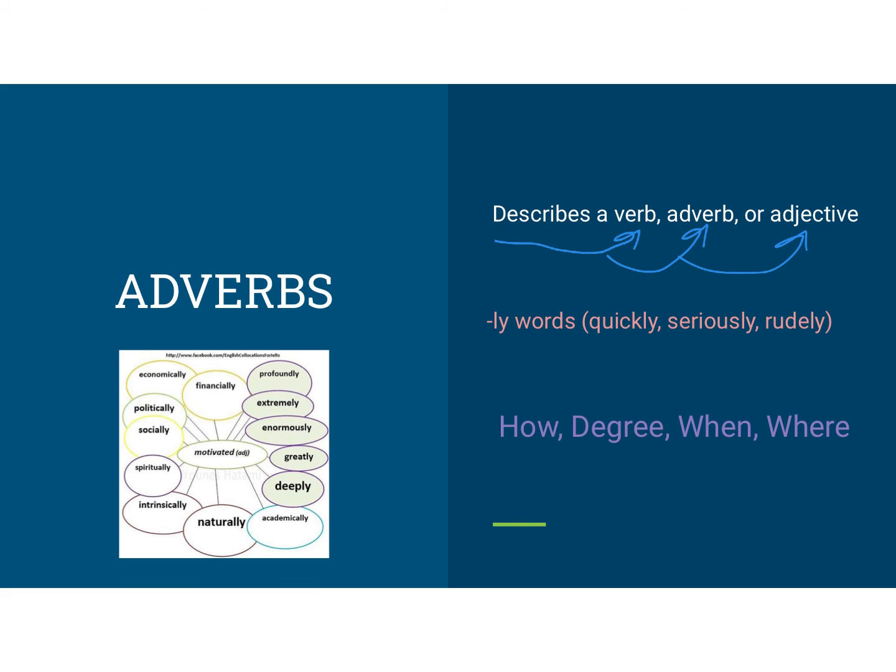Okay? Probably about 90% of the time, your adverb words are going to end in an ly. They're easy to find. Quickly, seriously, they're going to answer the question, how was something done? or to what degree or extent, like always, never, those types of words. When was it done? And sometimes where. But these first three are the main three that go with adverbs.